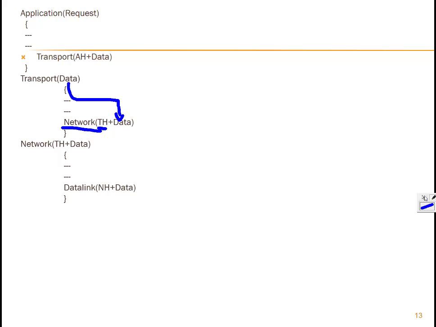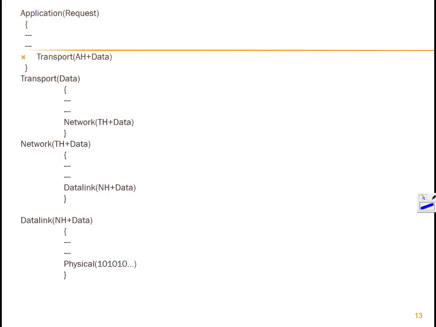The network function receives this header and data, and then it performs some processes. This header and data goes over here in the form of data. The network layer generates its own header, which is known as the network header. It places it over here, and it calls the data link function.